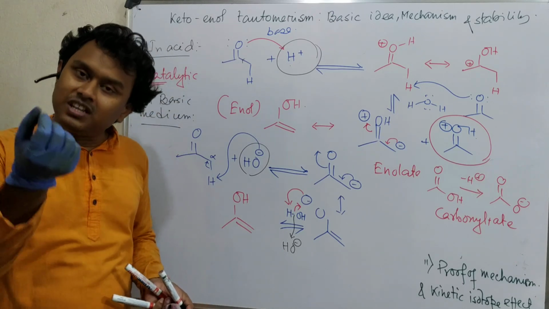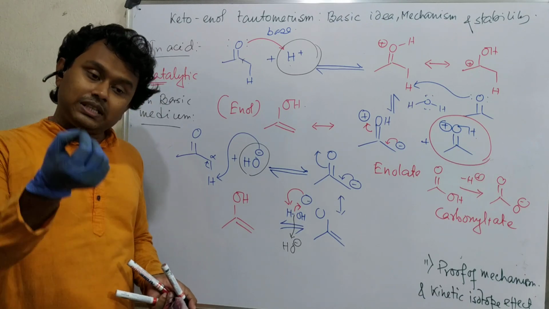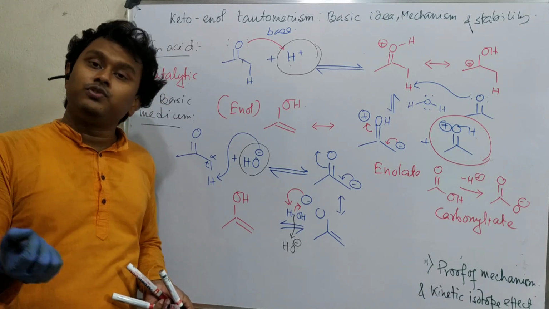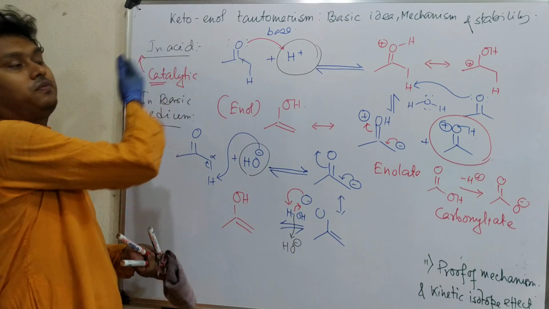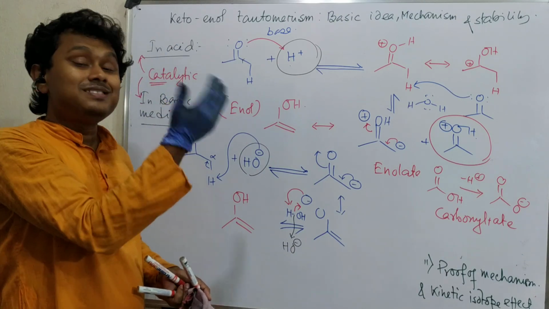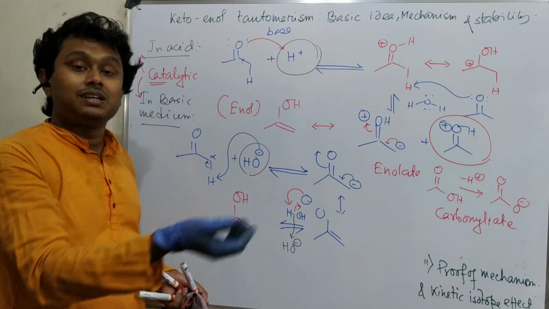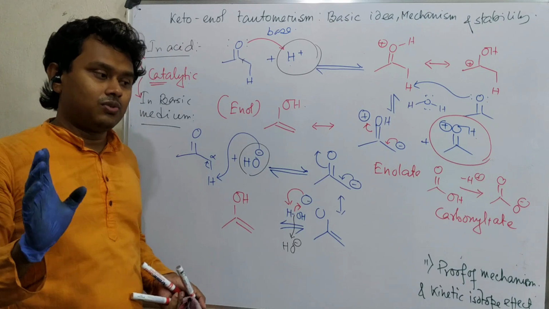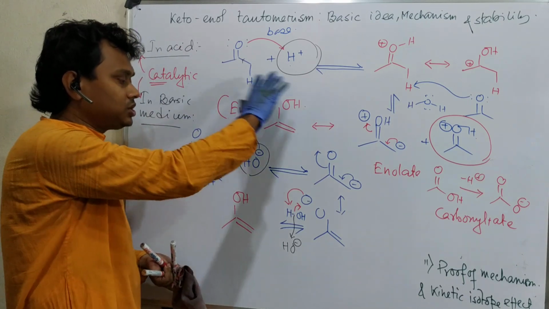But why is a very small amount of enol produced? Because acetone is a very weak base, so the equilibrium always prefers to remain on the reactant side, meaning the keto side, not the product side. That is the reason. So in this way the reaction occurs.